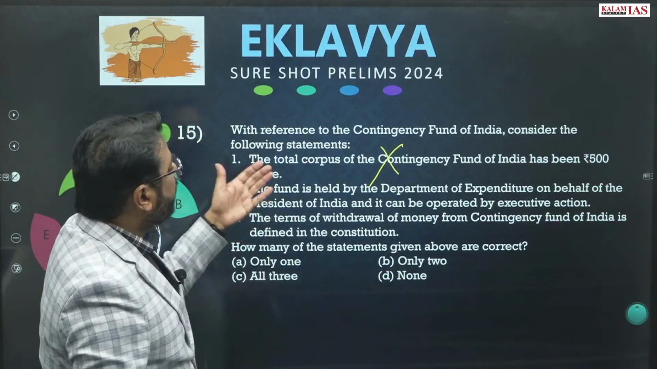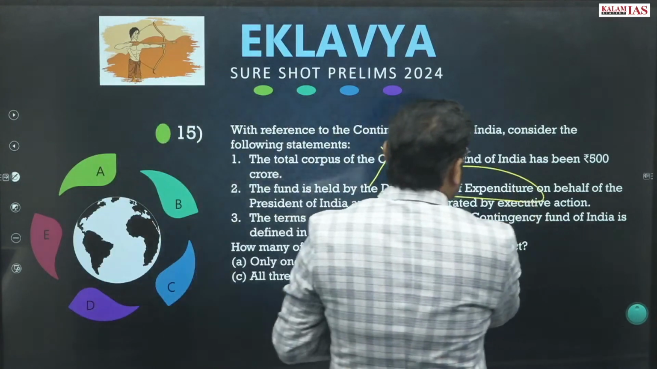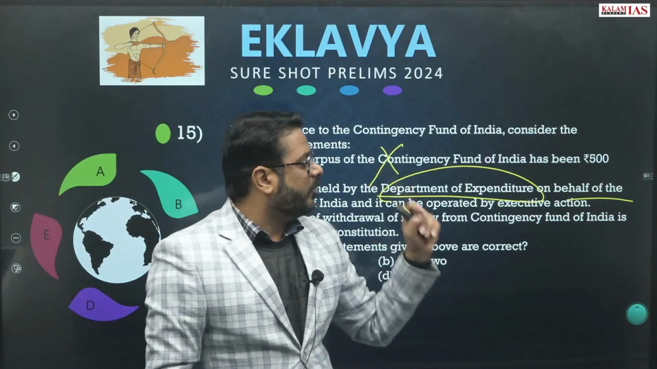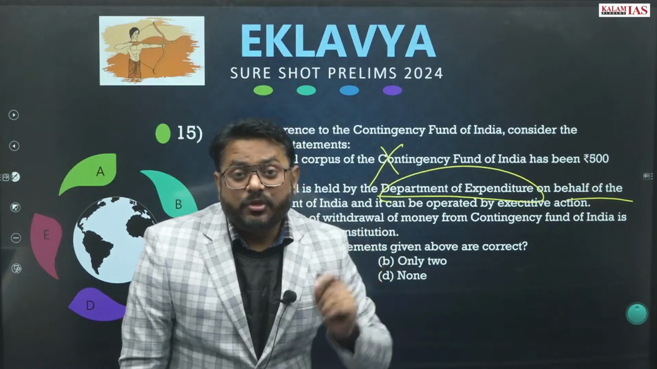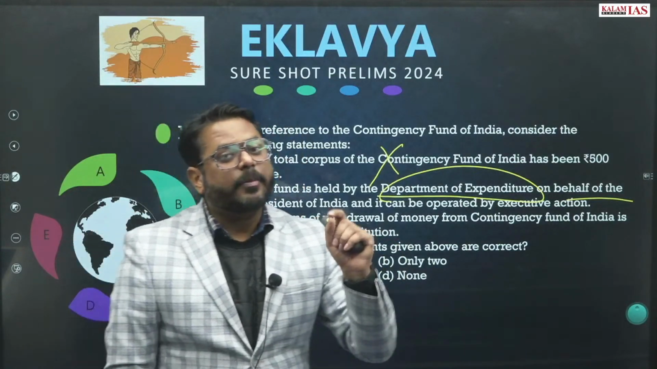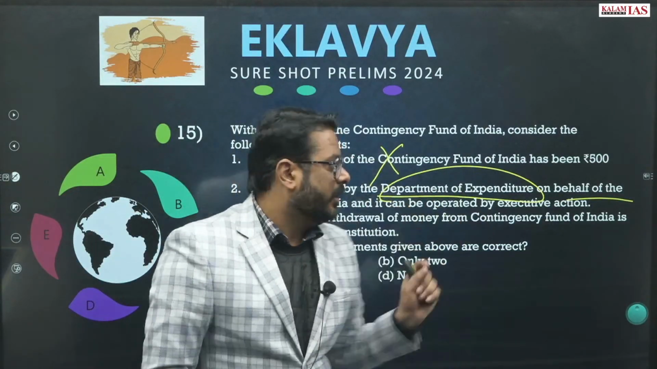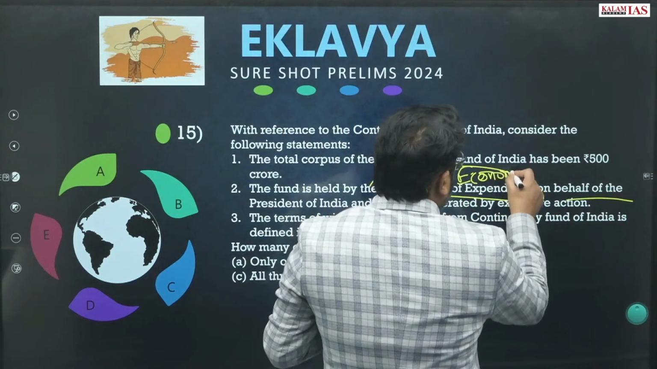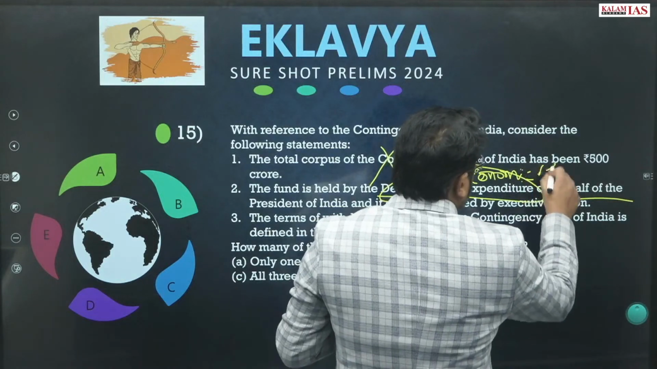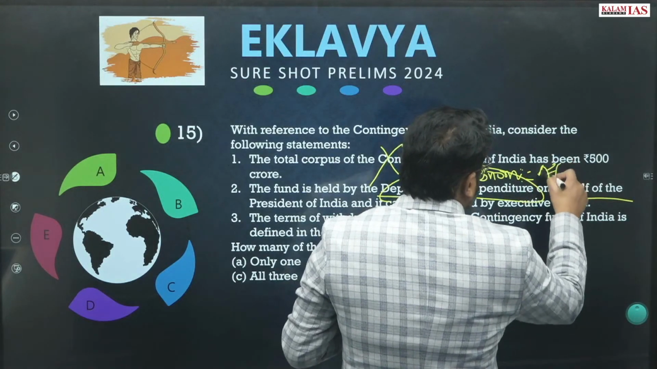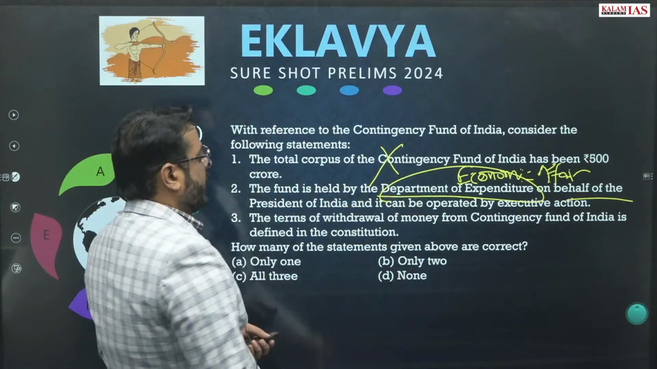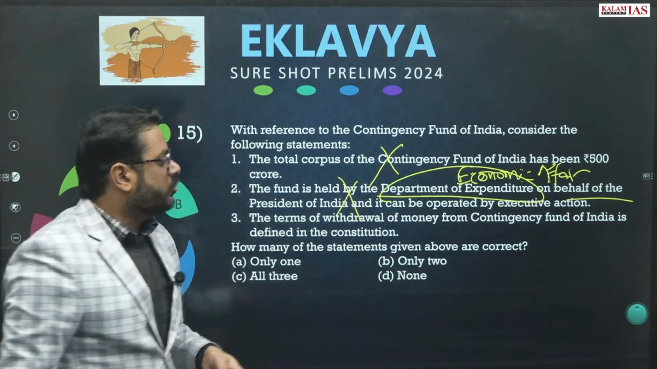The fund is held by the Department of Expenditure on behalf of the President of India, and it cannot be operated by the executive actions. So actually the fund is held by the Department of Economic Affairs, right? Department of Economic Affairs, not Department of Expenditure. So this is also wrong.